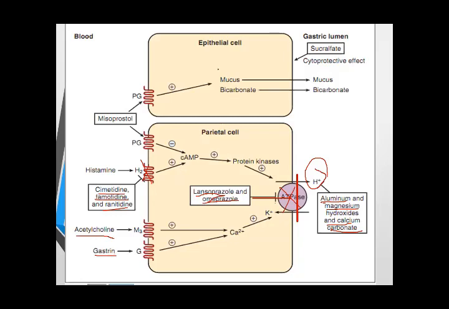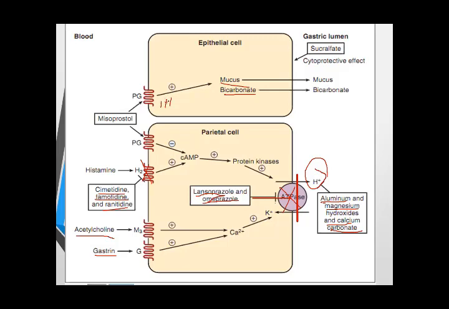Then we come to the cytoprotective agents or mucosal protective agents. Misoprostol acts on the prostaglandin receptor and increases mucus and bicarbonate secretion and decreases HCl secretion.